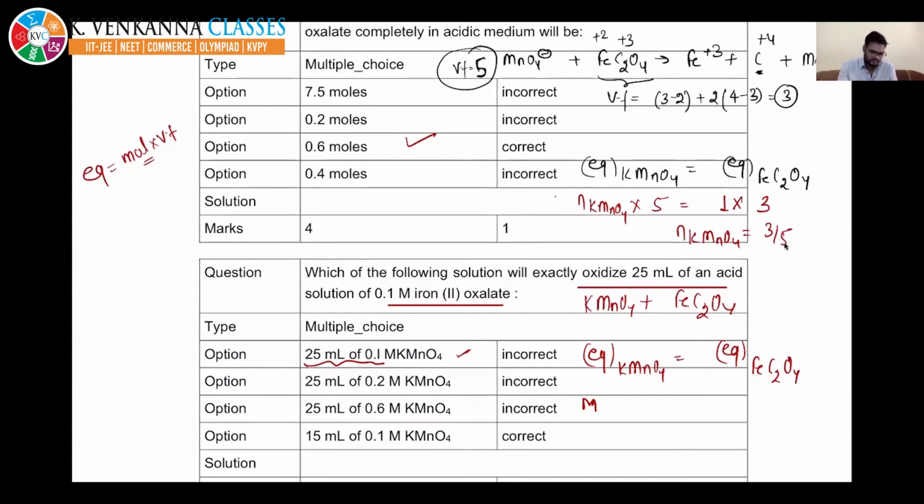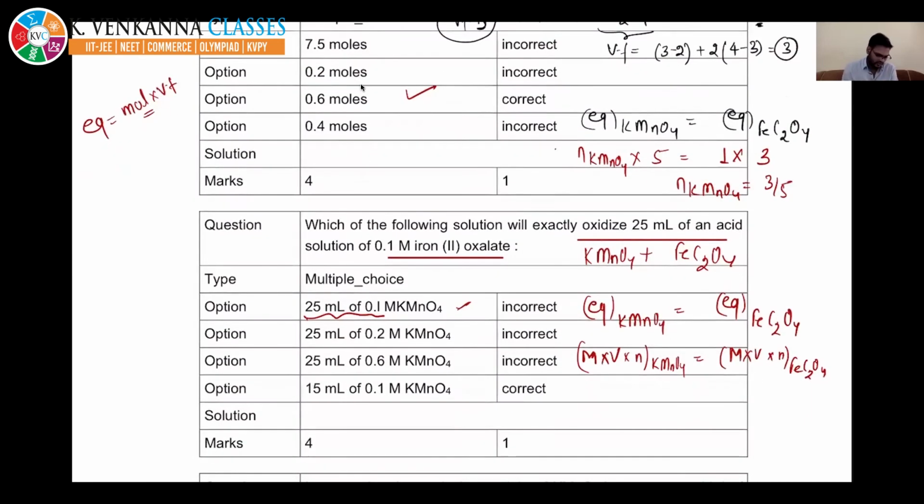Okay, fine. Same question, but the above question was related to moles. Am I audible? Just please quickly respond. Niharika, Aviram, Tanusri. Okay, so this is nothing but molarity into volume into n factor, or valency factor, of KMnO4 must be equal to molarity into volume into n factor of FeC2O4, right?